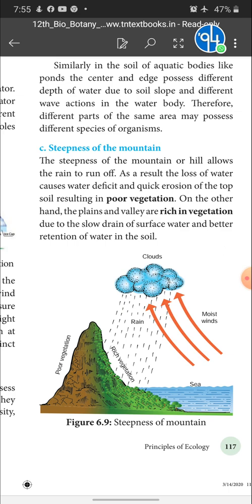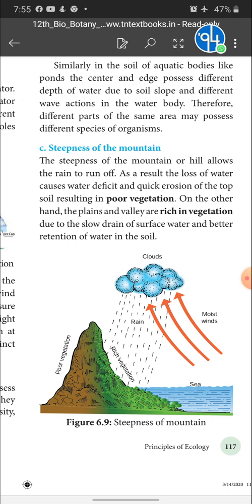So, that is what is discussed here. But opposite to this is what? Rich vegetation in plain areas. In plain areas, when there is rain, the soil holds the rainwater, the water level in the earth will be higher, and good vegetation takes place. So, that is why plain areas are rich in vegetation.